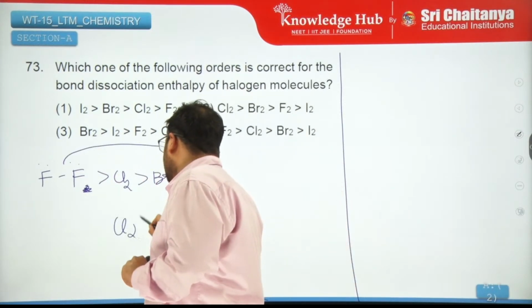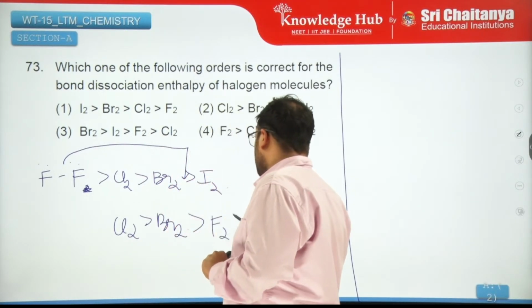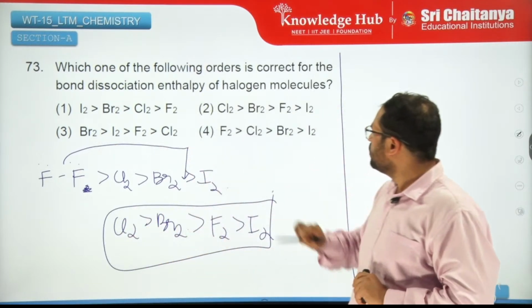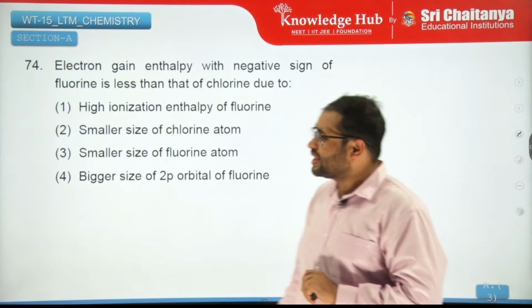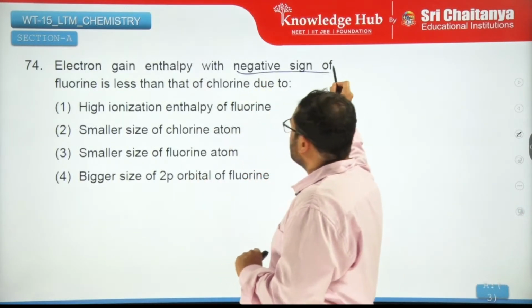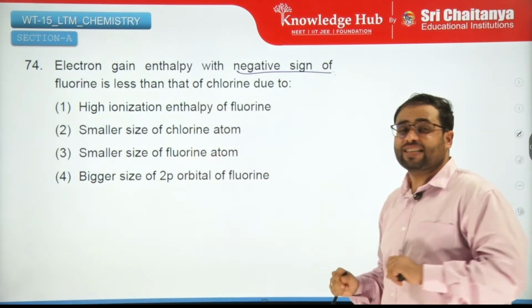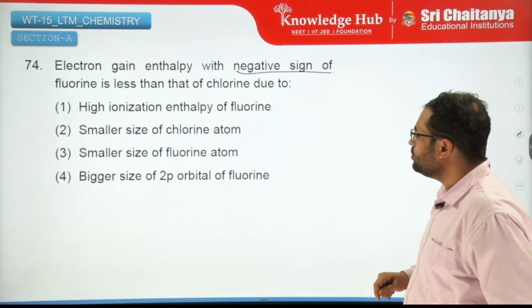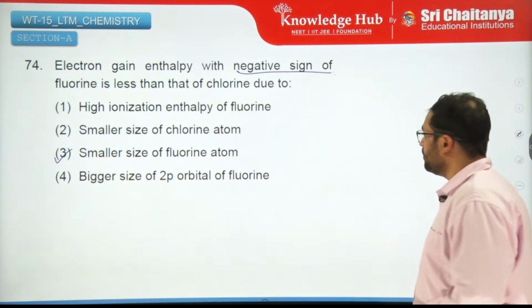So the order becomes Cl2, Br2, F2, and then I2. Right? So second is the correct answer. Moving on. Electron gain enthalpy with negative sign of fluorine is less than that of chlorine due to, as we just discussed, the smaller size of fluorine.